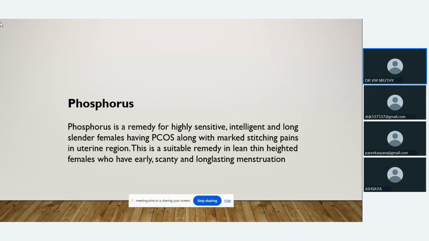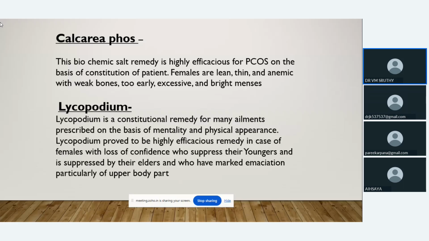So the menses will be early, scanty, and long standing. Calcarea phos: like phosphorus, we can think of Calcarea phos in lean persons, PCOS in lean persons. The females will be lean, thin, anemic with weak bones, and have too early, excessive, and bright menses. Then Lycopodium, an important constitutional remedy for all the complaints.